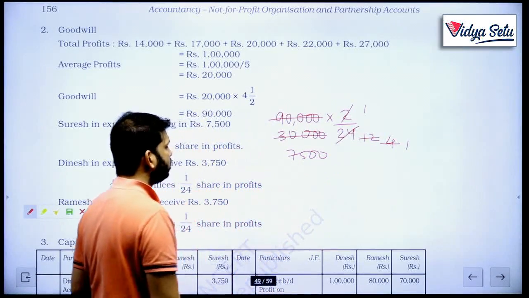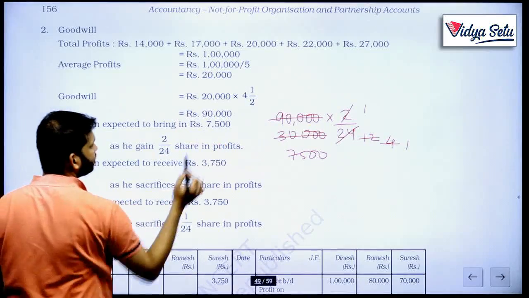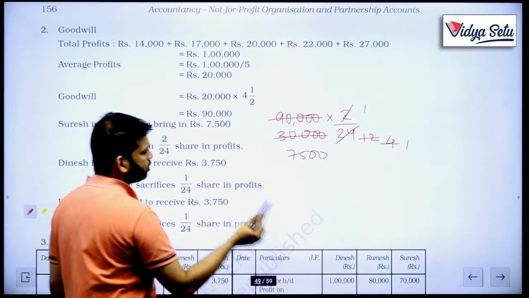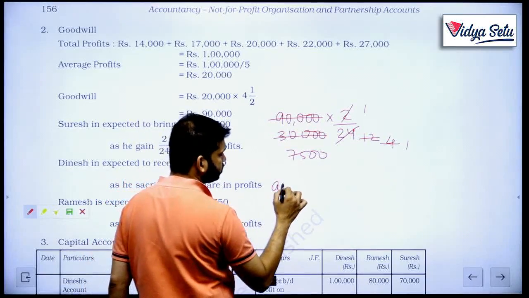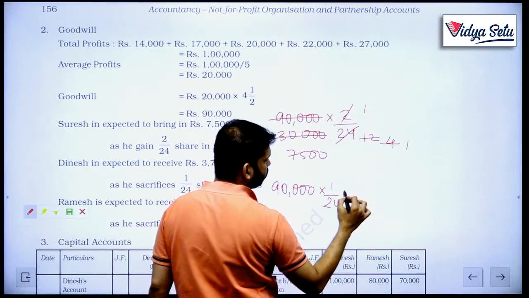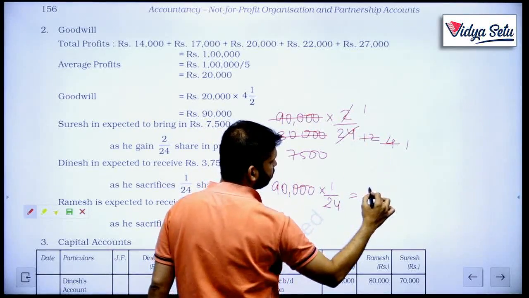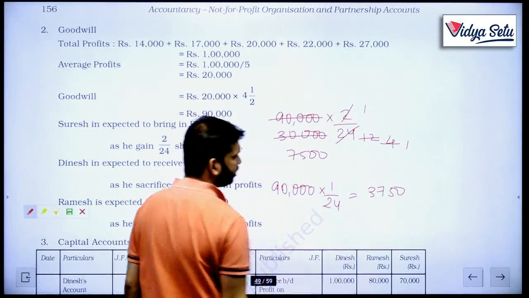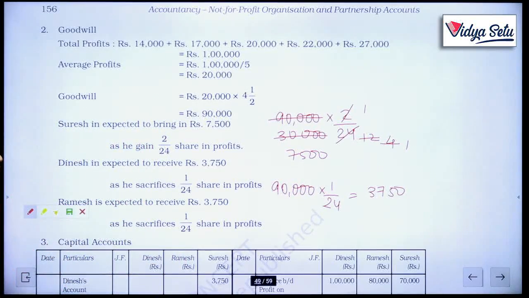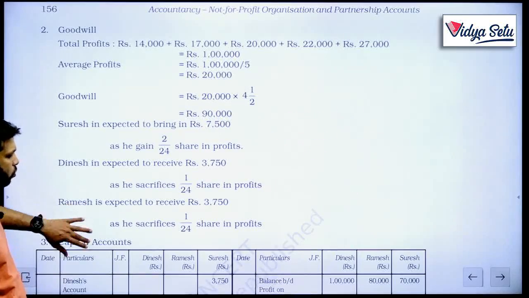Okay, so he is supposed to bring 7,500. Now Dinesh is expected to receive how much? 1 upon 24 of 90,000, 3,750. So he will get 3,750 and Ramesh is also going to get 3,750.